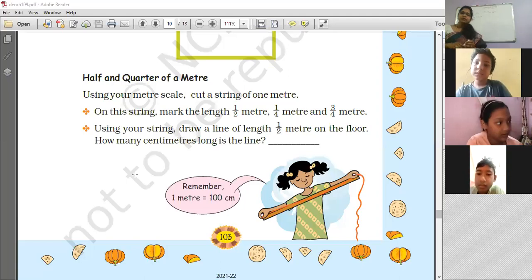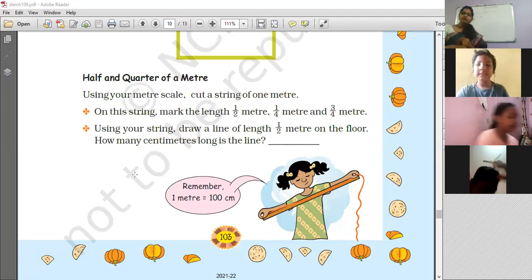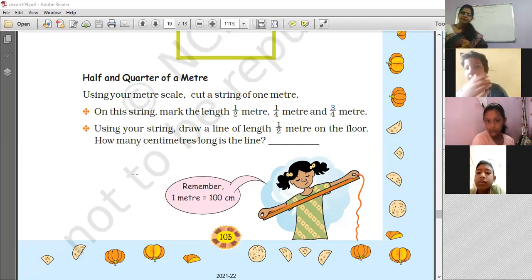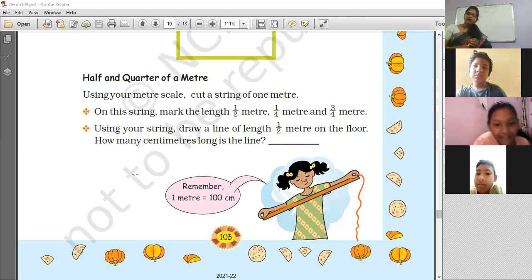Let me tell you, half of 100 is 50, you know very well, right? Suppose I give you half of 240 at a time. Do you know what is half of 240? Directly, it's a bit difficult to tell, right? 120, ma'am. Very good. But how did you get that 120?